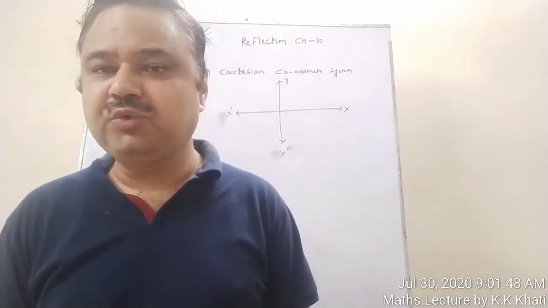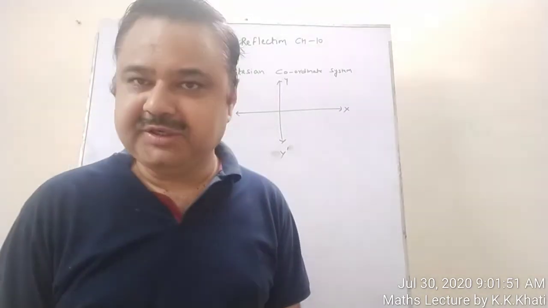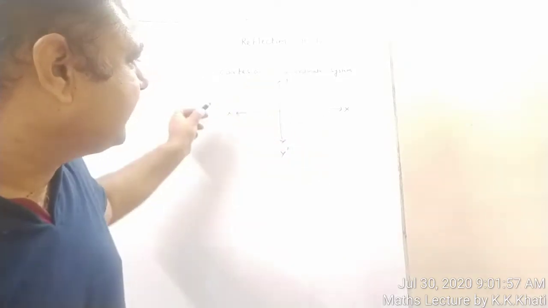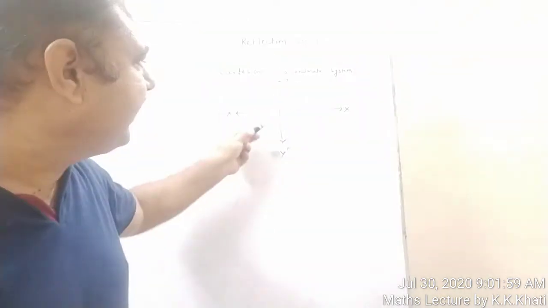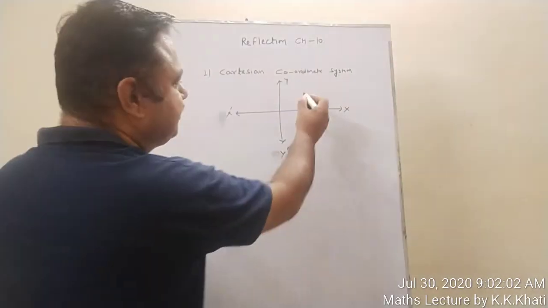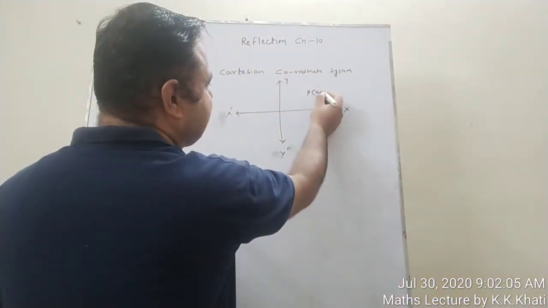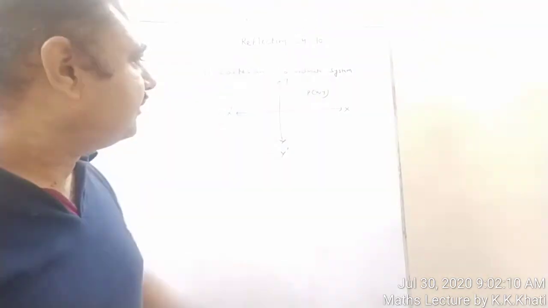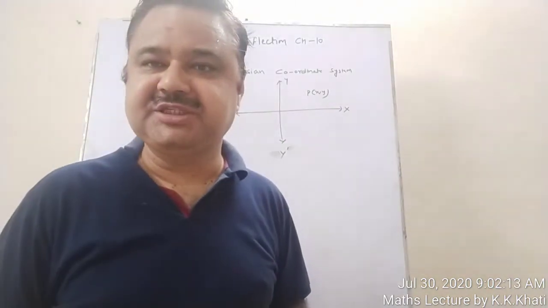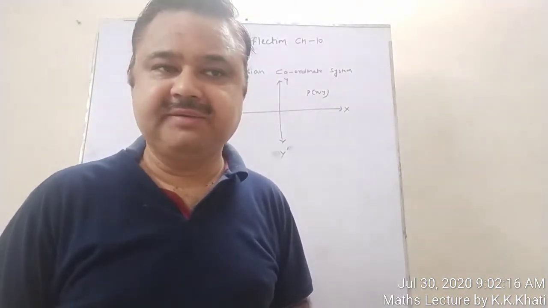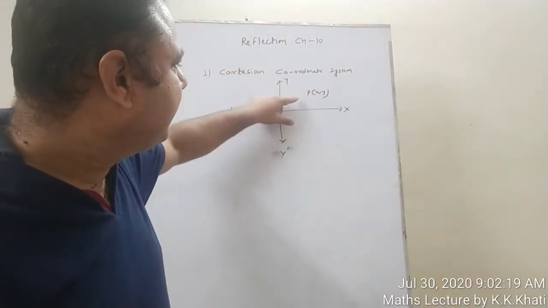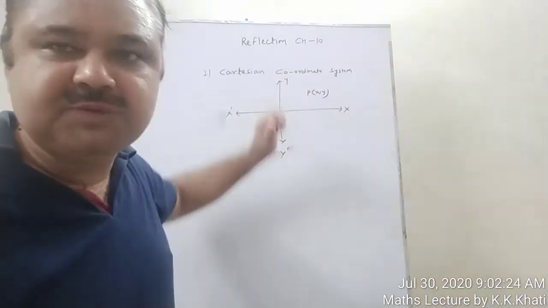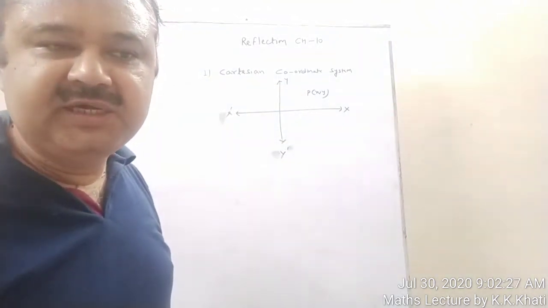In this chapter, I want to introduce to you the Cartesian coordinate system. Cartesian coordinate system means the XY system where you can define a point. Suppose you have a point P, so the coordinate is x, y. This is called the position of a point P. Now reflection means what? Reflection means image. After facing a mirror, what will be the image of this point? That is called reflection. Reflection means image of a point.